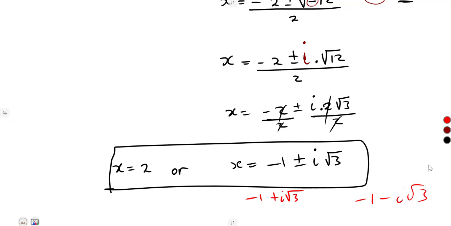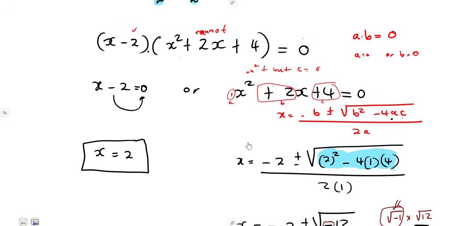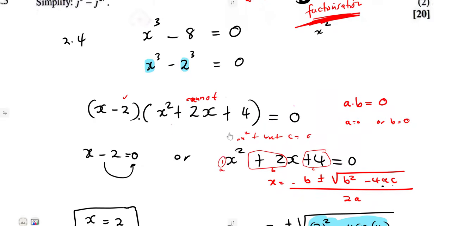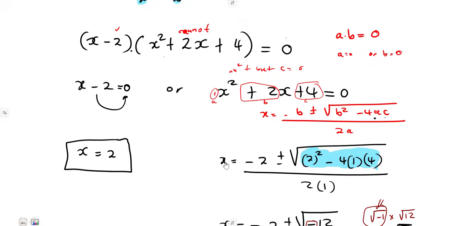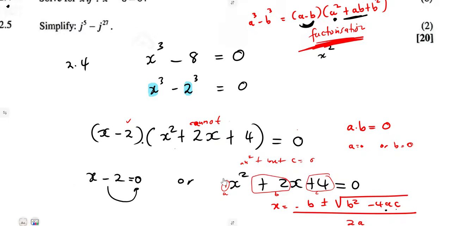So you've got 3 solutions at the end of the day. That was why it was 6 marks. I was actually taking it for granted. But under exam, guys, you just need to expect such things.